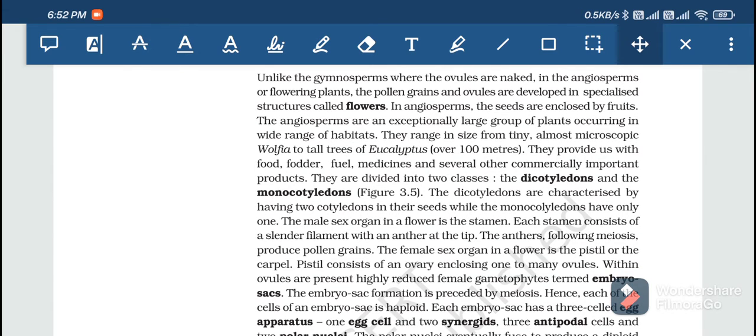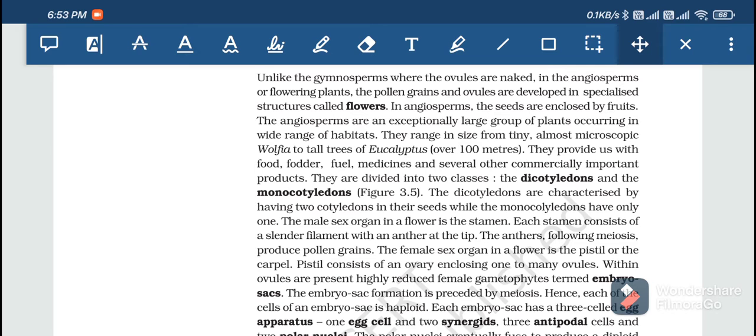Then they are divided into two classes, dicot and monocot. Dicotyledons and monocotyledons: di means two, and cotyledons are the pieces into which a seed divides if you cut it. Monocotyledons have only one cotyledon. The dicotyledons are characterized by having two cotyledons in their seeds, while monocotyledons have only one.